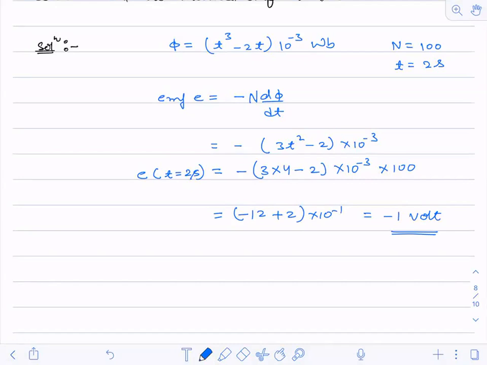Minus 1 volt is the correct answer. Don't forget to include that minus sign there. Okay.